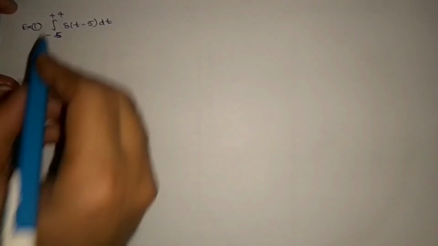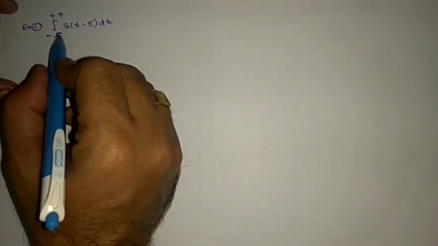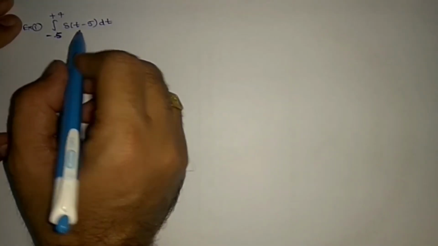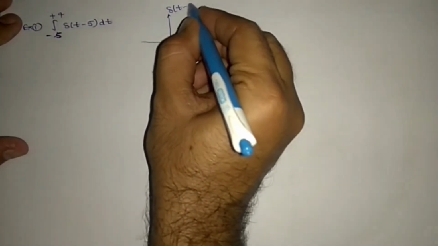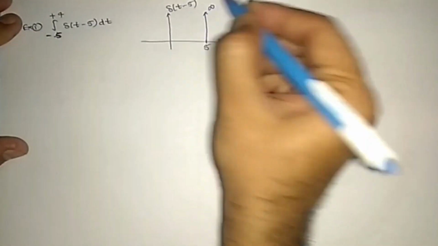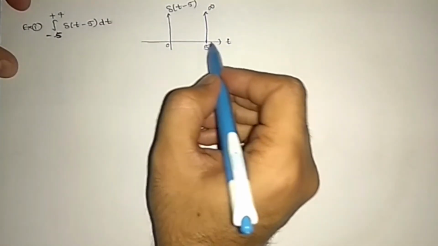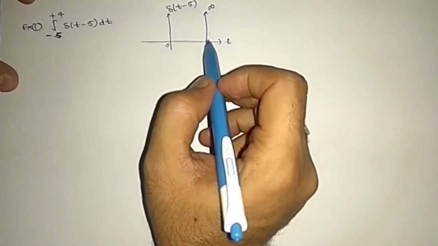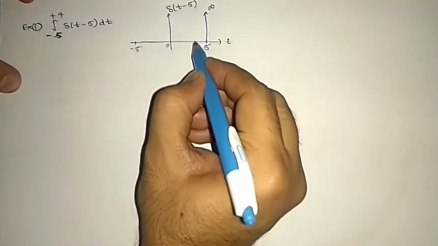So let us see this example. Integral from minus 5 to plus 4 of del of (t minus 5) dt. See, it is not integral from minus infinity to plus infinity. Be careful. Del of (t minus 5) signal will have an infinite amplitude at 5, right? For this signal, if you do integration, you will get 1. Area is 1, right? But here the integration is from minus 5 to 4 only.